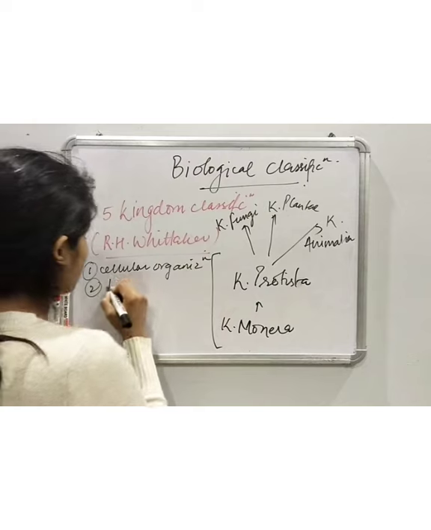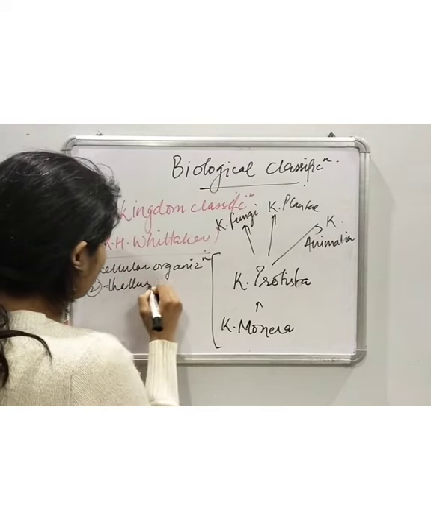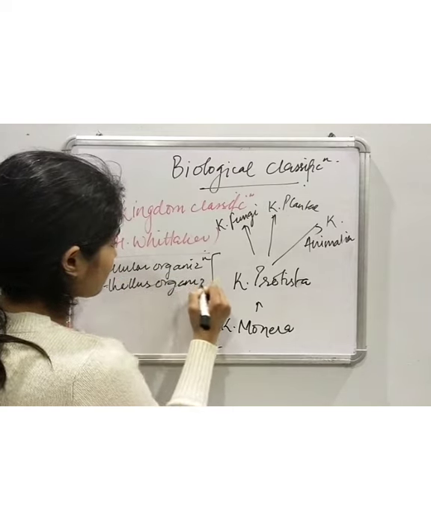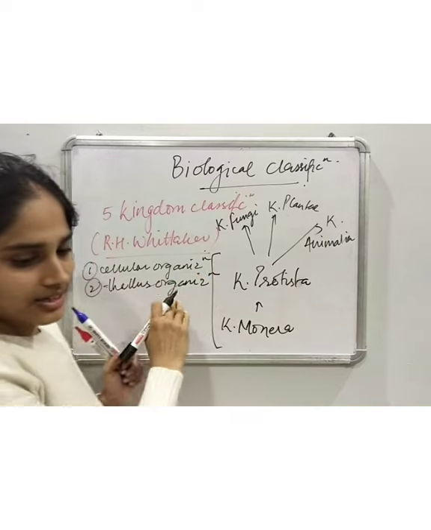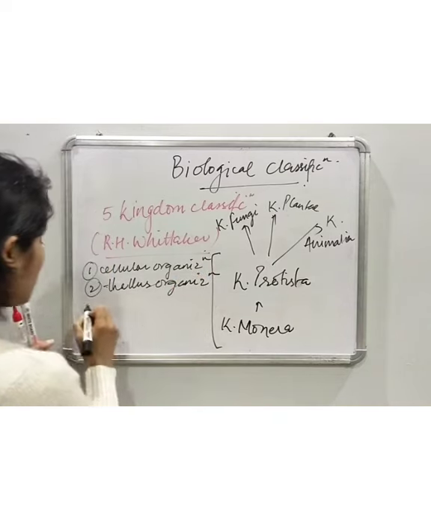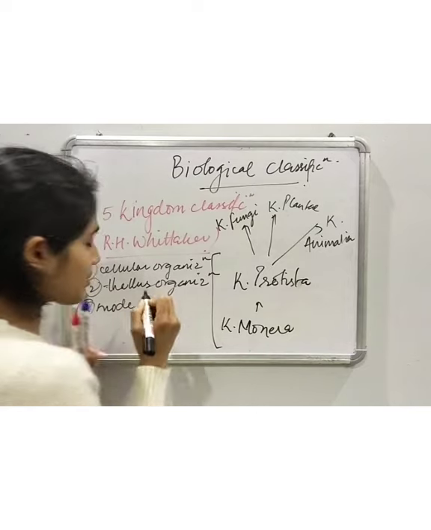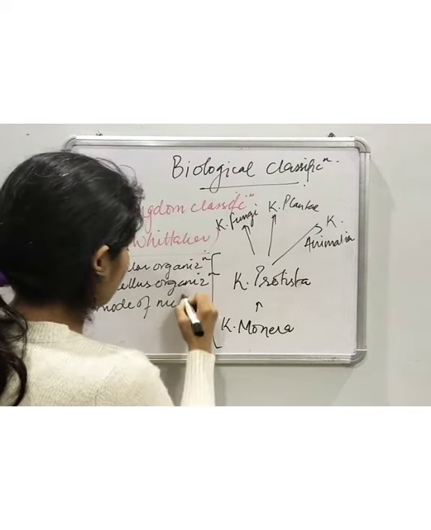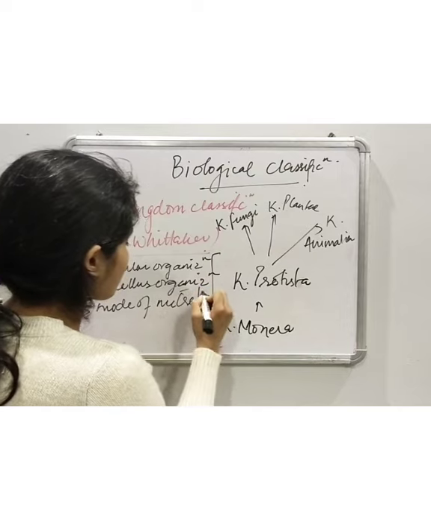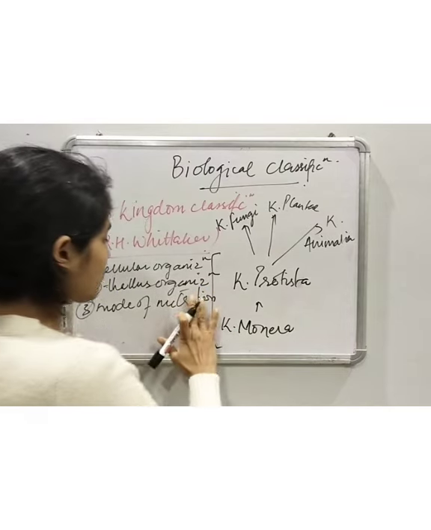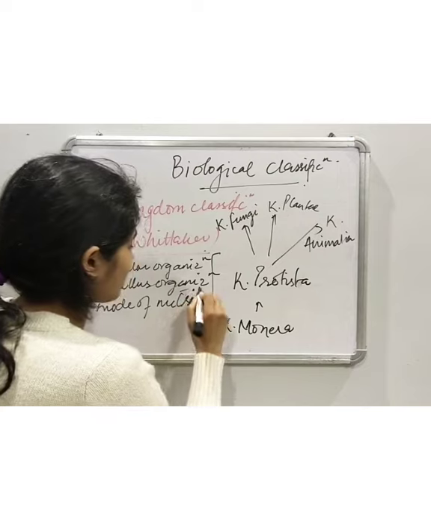Then the second was thallus organization. Then their mode of nutrition, whether they are autotrophic or heterotrophic, photosynthetic or not. So the third criterion which he considered was the mode of nutrition.